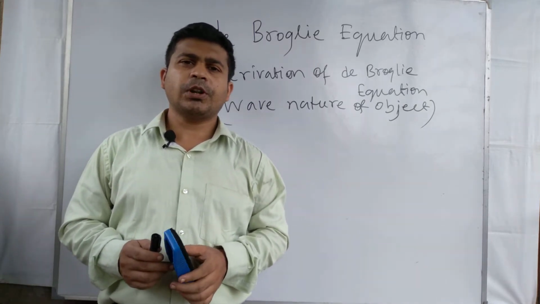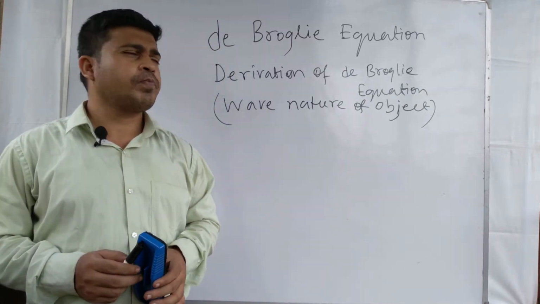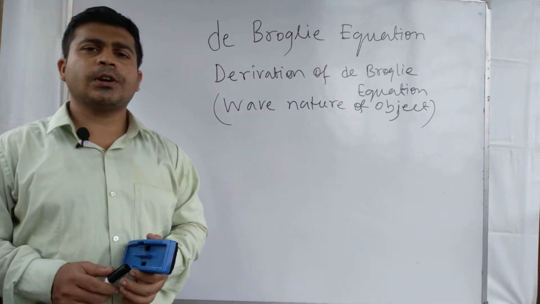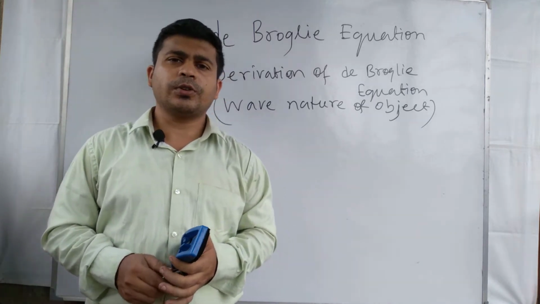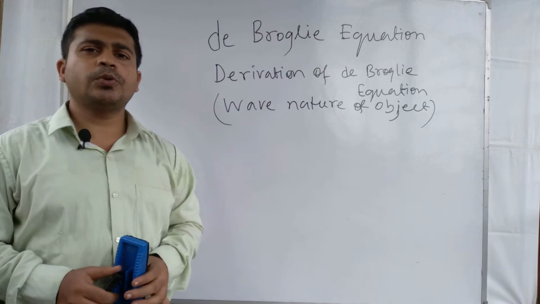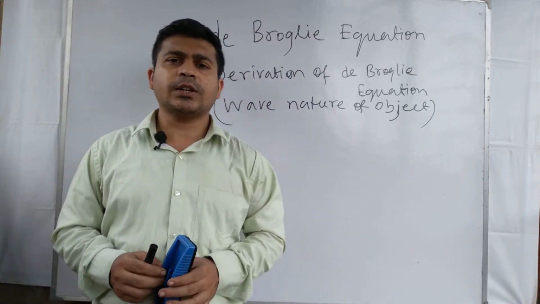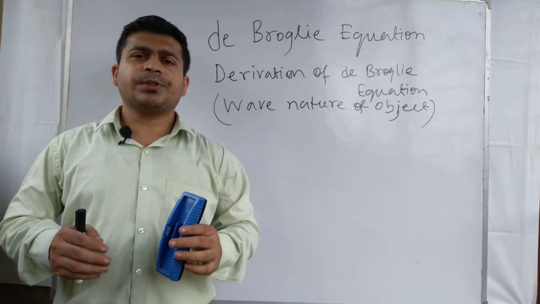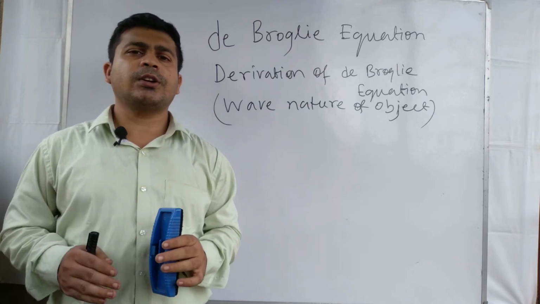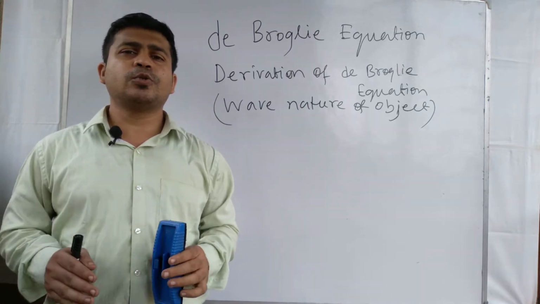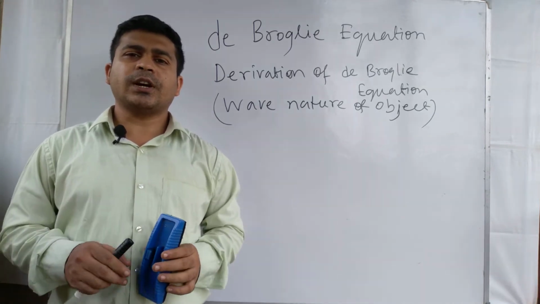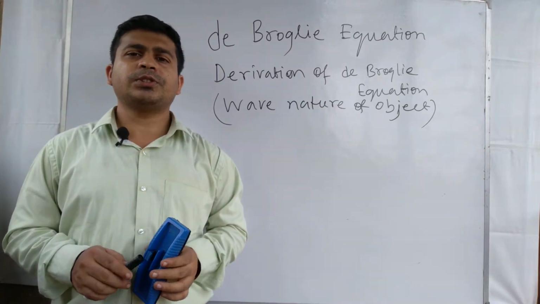I am Atanu Vital, and in this video lecture we discuss the topic de Broglie equation. You know that to predict the structure of atom, the scientists tried to find out the correct atomic structure.